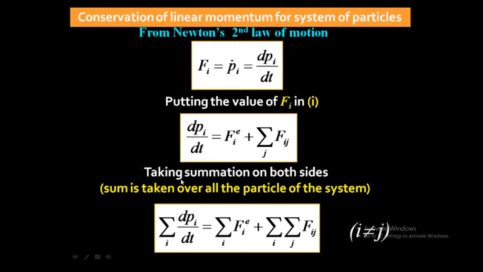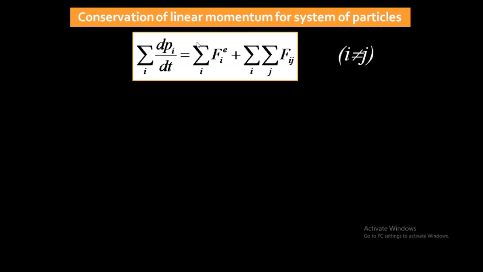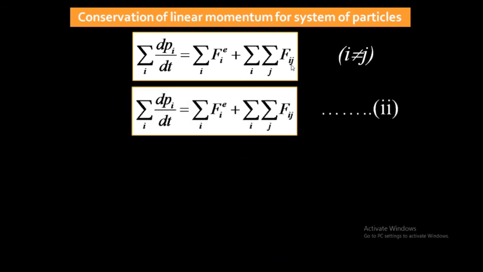In the next slide we'll get the same equation: summation over i dpi by dt is equal to summation over i Fie plus summation over i and j Fij. Consider this as equation number 2.